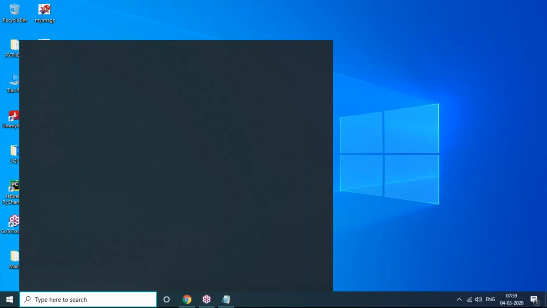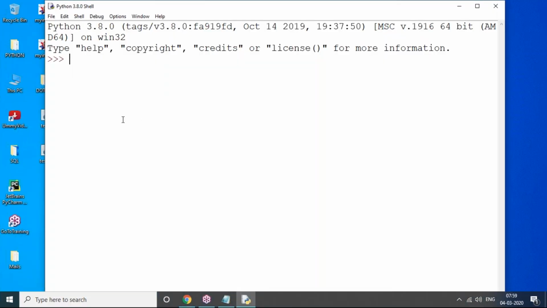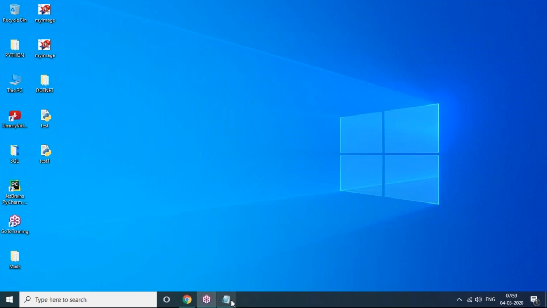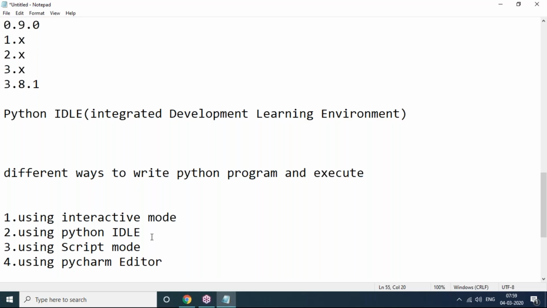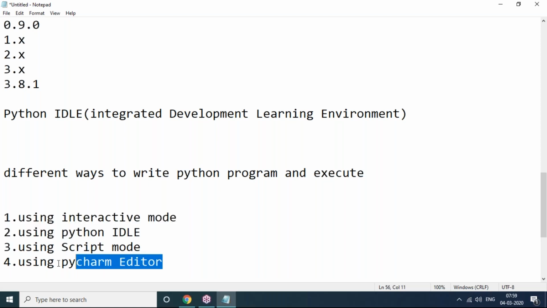Like this is interactive mode. Here only you can write it and enter, and that will be executed already. So anywhere we can use, but I never follow any one of these. I never follow interactive mode, IDLE and script mode, just for your knowing purpose I'm explaining, but I stick with the PyCharm editor.